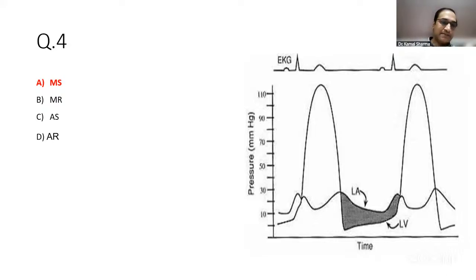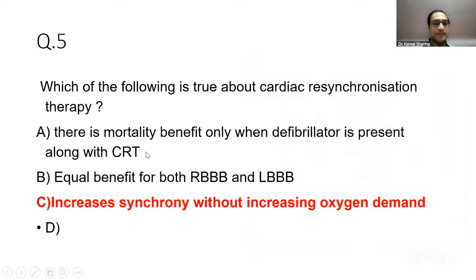But this is the same tracing they are saying, which means it is mitral stenosis. So end diastolic transmitral gradient is a hemodynamic hallmark of mitral stenosis. Presence of any gradient here is a feature of mitral stenosis. If it's there, then it's mitral stenosis. So that should have been a pretty easy one.